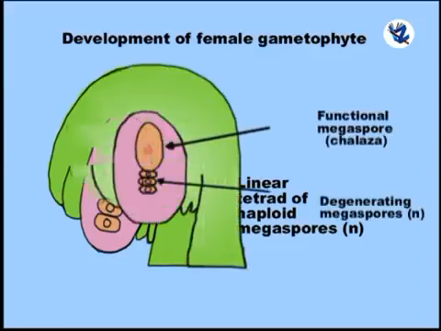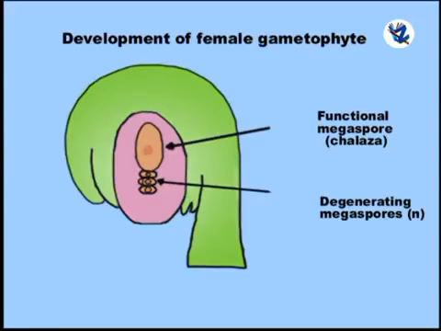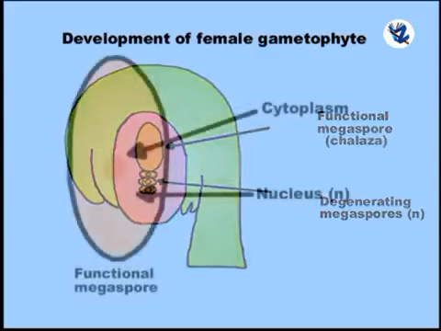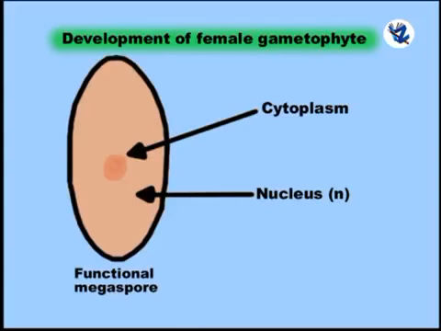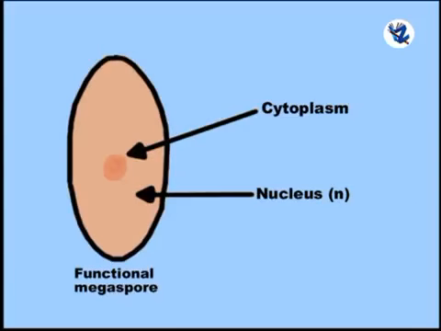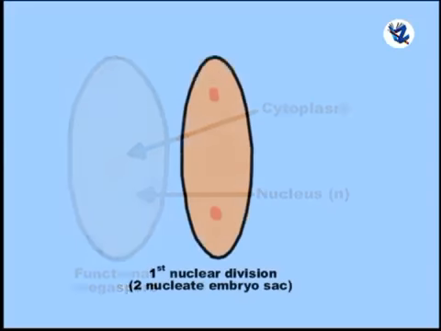Out of the 4 haploid megaspores, the upper 3 towards the micropylar end degenerate and one at the base remains functional. It is the first cell of the female gametophyte. The functional megaspore enlarges and undergoes mitotic nuclear division to produce 2 nuclei. These nuclei migrate to opposite poles of the megaspore.